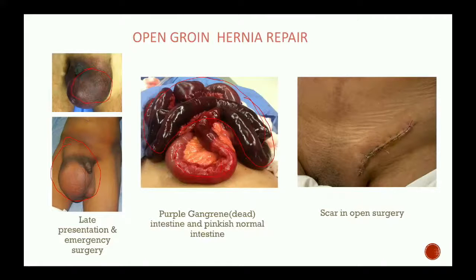But in this case, we will not be able to put a mesh because so much infection can be there, and the mesh can get infected. So we don't put a mesh in cases of late presentation.